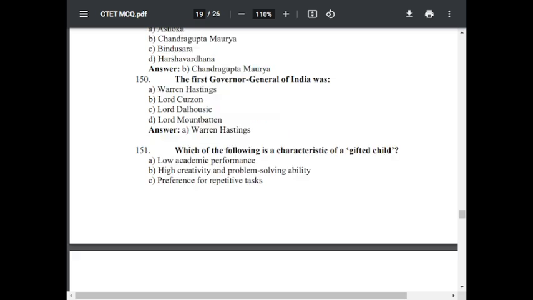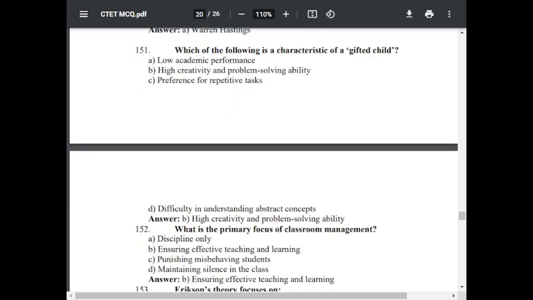Question number 151. Which of the following is a characteristic of a gifted child? Option A, low academic performance. Option B, high creativity and problem solving ability. Option C, preference of a repetitive task. Option D, difficulty in understanding abstract concept. The correct answer is high creativity and problem solving ability. Option B is correct.